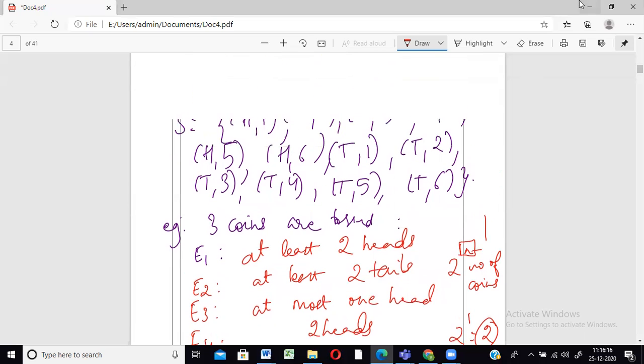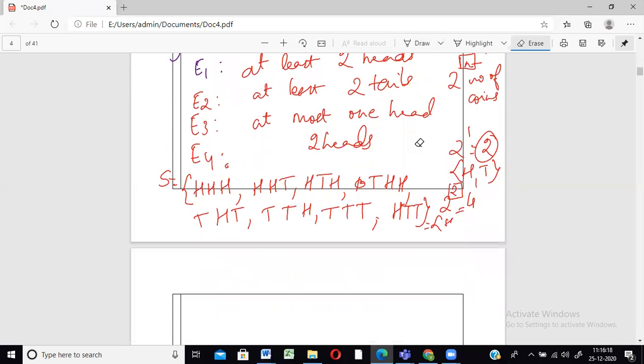To be more precise, we can write it over here. All the H's will be together. HTT, and then here it is THH. All right. Now the number of elements in the sample space is equal to 1, 2, 3, 4, 5, 6, 7, 8, right? 2 raised to 3. So that is 8. Okay.